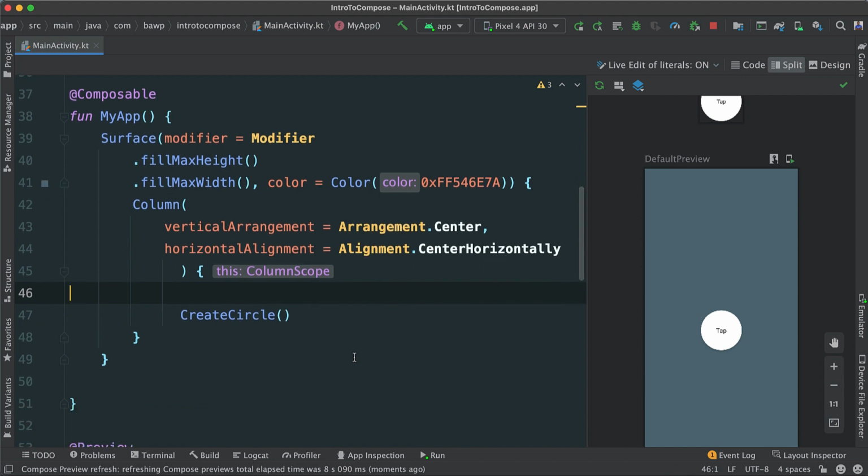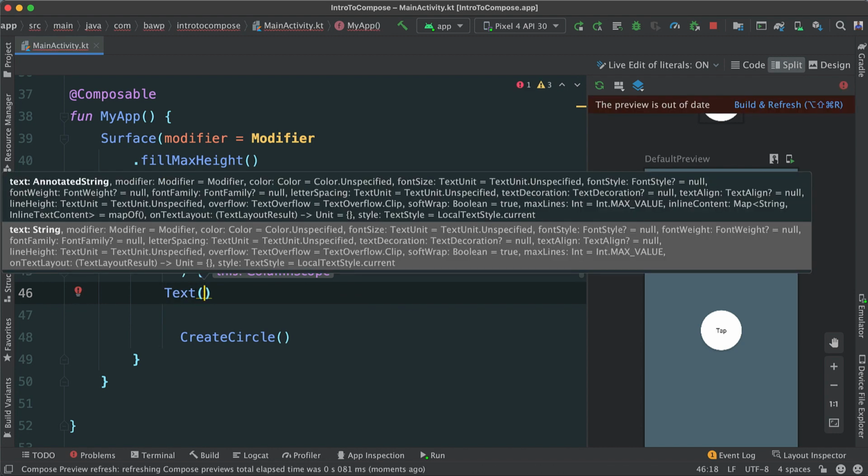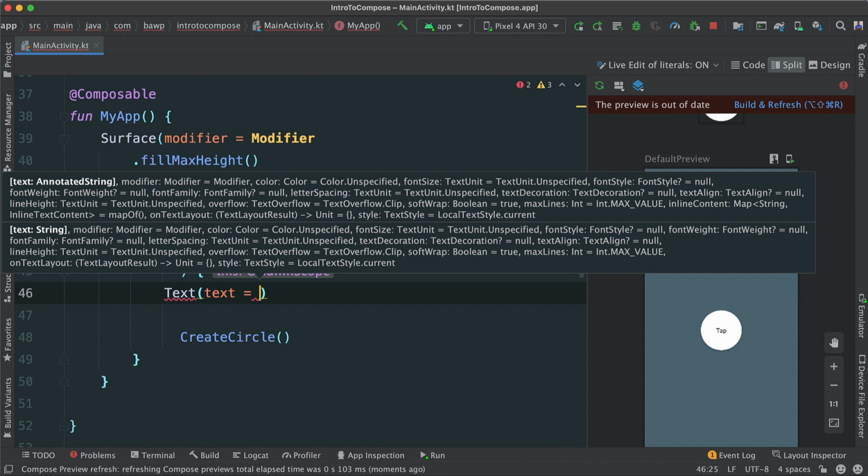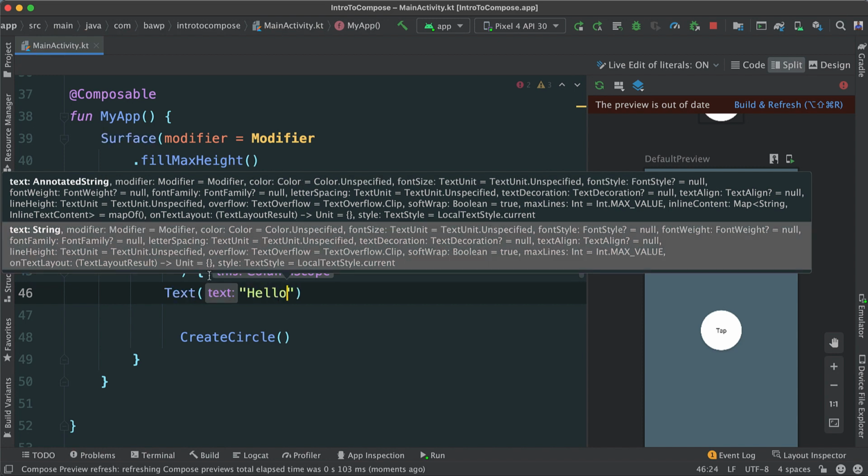So next, what is it we want to do? Well, next we want to add something at the top here. What I can do actually, I can go straight and put a text, right? And what will this text say? Well, I want this to say hello. And this text here, I can say text. Now, there's another thing to notice, very interesting here, is that we can actually pass named arguments here. And it's really a good idea to pass named arguments, because especially when we start passing a lot of arguments into our composables here, things get a little bit chaotic if we don't add these named arguments. Okay, you don't have to. In fact, you can just go ahead and just say something like this, hello, and that still works.